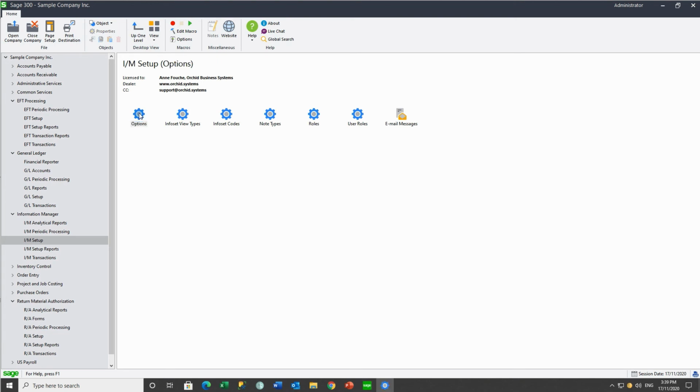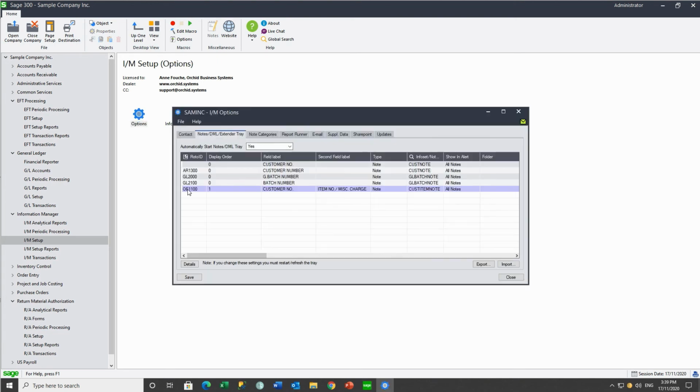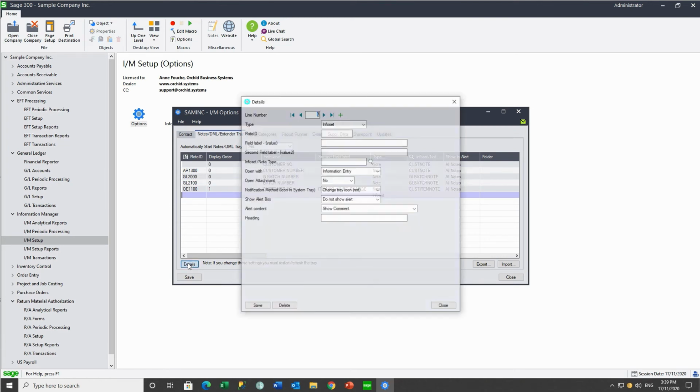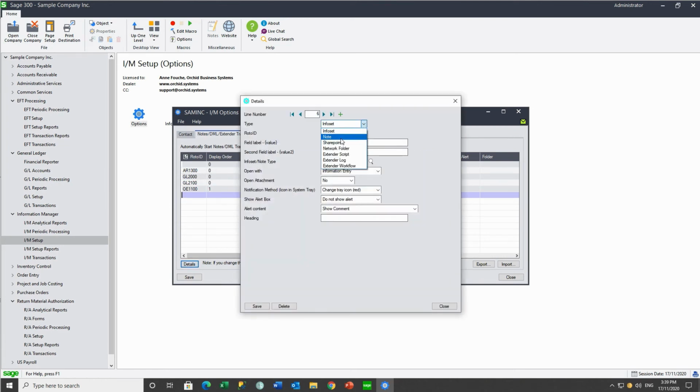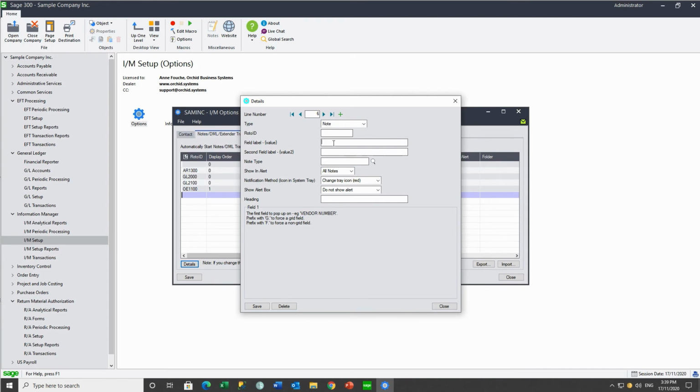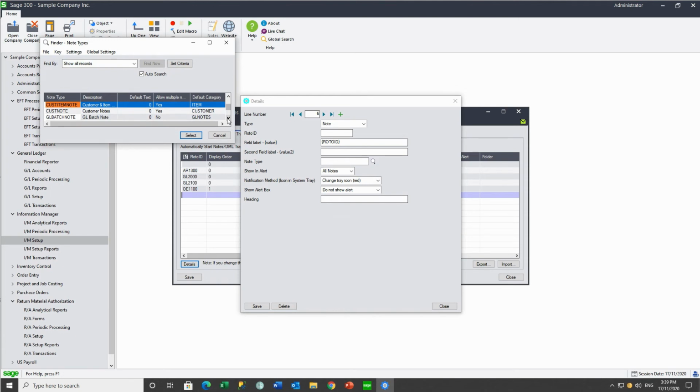And then in our setup, this note is not going to be associated with any specific roto ID or any field label. But if we use the special field label of roto ID in curly brackets, then it will be applicable to any screen that we want to add notes to.